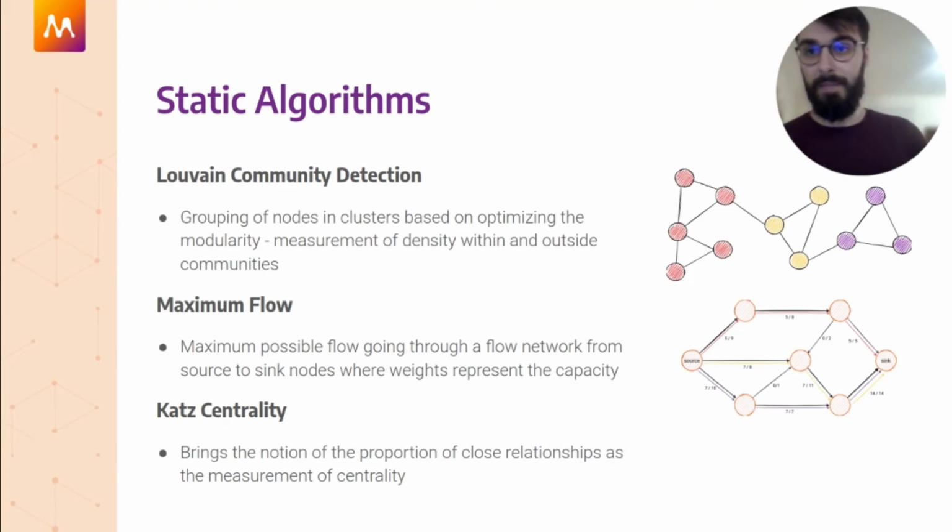Furthermore, we have added the maximum flow algorithm, capable of calculating the maximum possible flow that is running through the relationships in a graph. And this is a powerful tool when analyzing the flow of any resource in movement, like a gas or electricity network. And finally, here is a static implementation of the previously mentioned cut centrality algorithm.